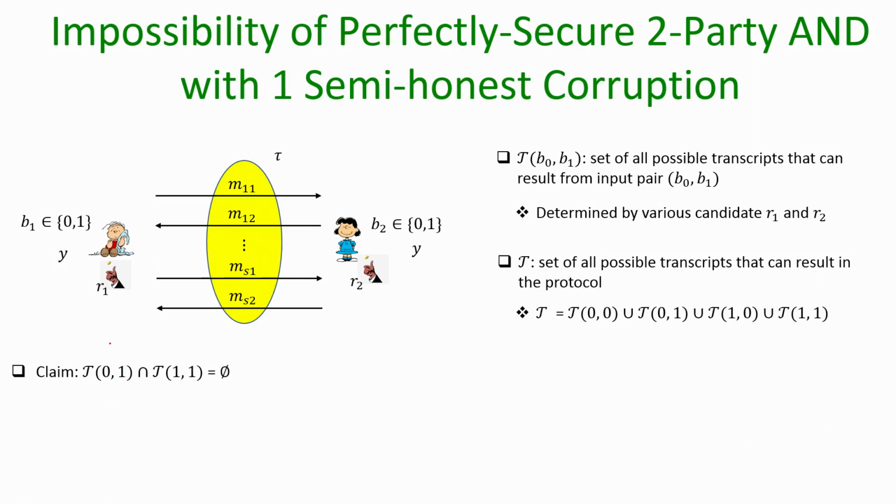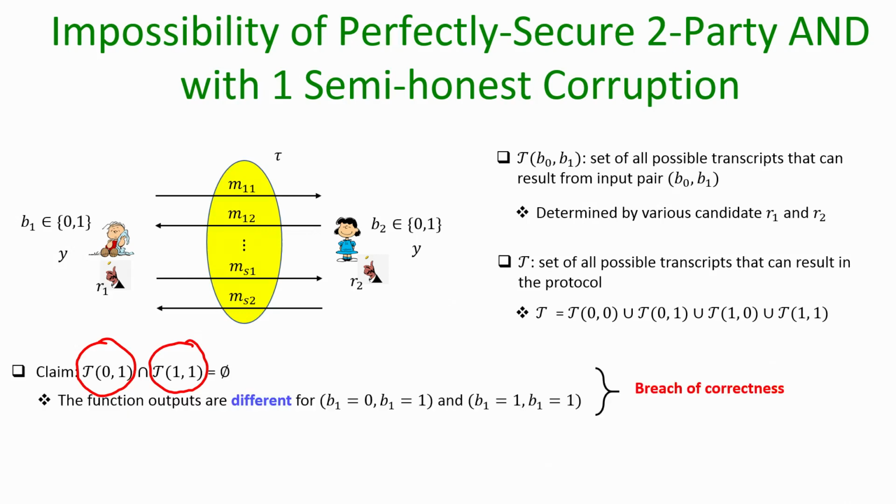That means, the set of transcripts which can be produced by this input combination is completely disjoint from the set of transcripts which would be generated in this input combination, and this can be argued very easily. If you see closely here, the function output for the case where the inputs of the parties are 0, 1 is 0, and the function output which should be generated if the parties participate with this input combination should be 1.